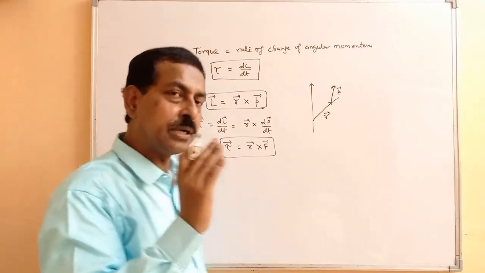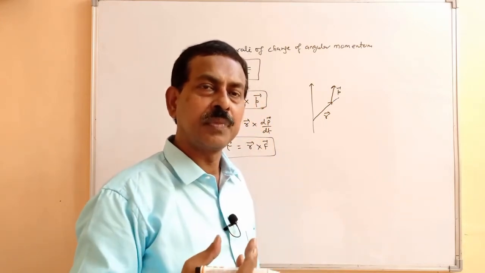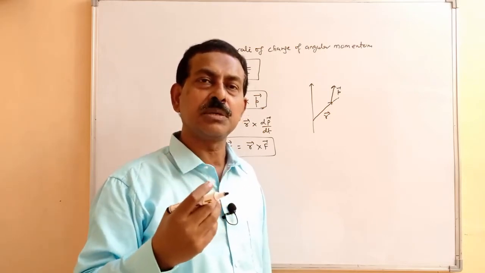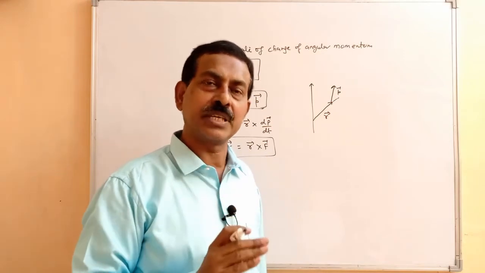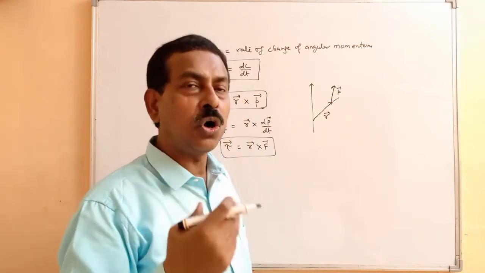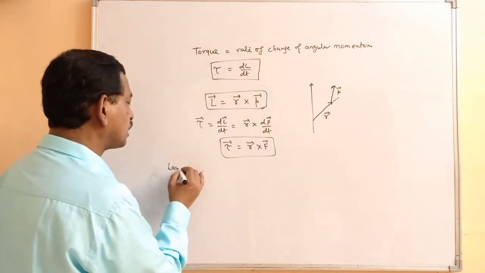Now we have done the law of conservation of linear momentum. What was the statement? If no external force acts on a system, then total linear momentum in any assigned direction remains the same. In the same way, let's take the law of conservation of angular momentum.